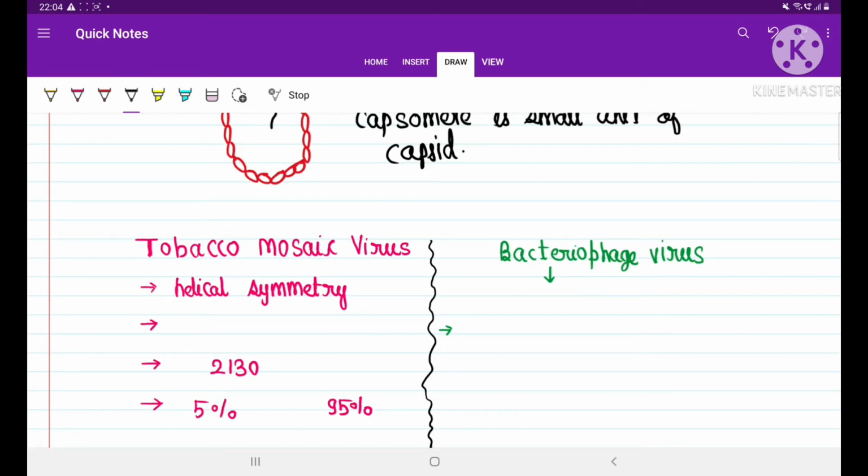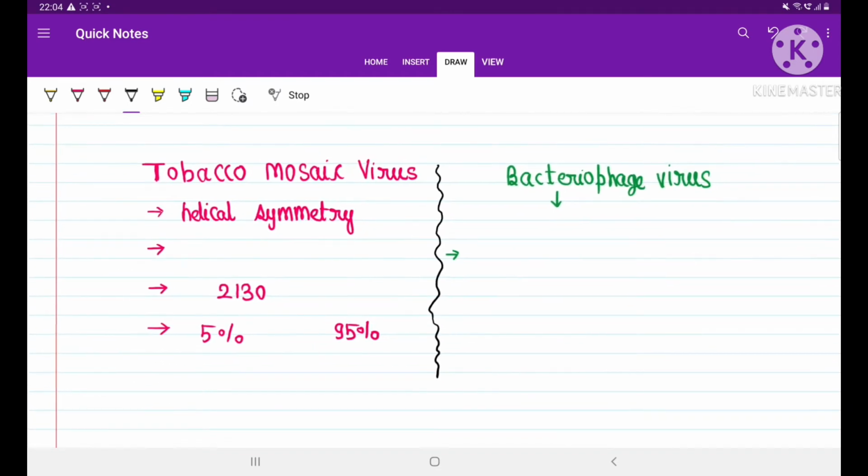Now what are the examples? Guys, in India, according to the NCERT book, that is the government authorized book in India, examples are given: tobacco mosaic virus and bacteriophage. This tobacco mosaic virus causes mosaic disease in the tobacco plant, and this virus has helical symmetry.